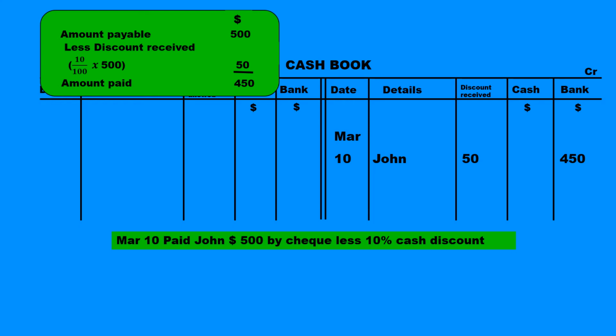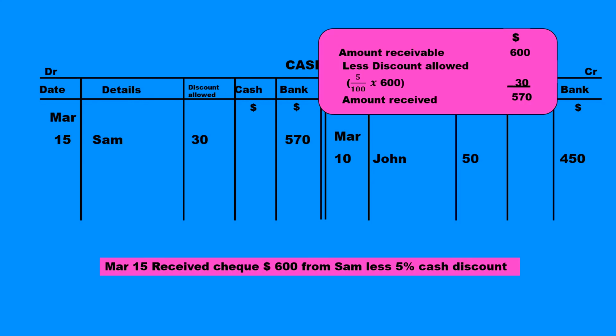Let's take a second transaction. Received check 600 from Sam less 5% cash discount. So the amount receivable is 600 less the discount allowed, 5% of 600, which is 30. Therefore, the amount received is only 570. Since money is coming in, we record on the debit side of the cash book. The amount is received by check in the bank column, 570. Discount allowed will be 30, and we're receiving the amount from Sam.